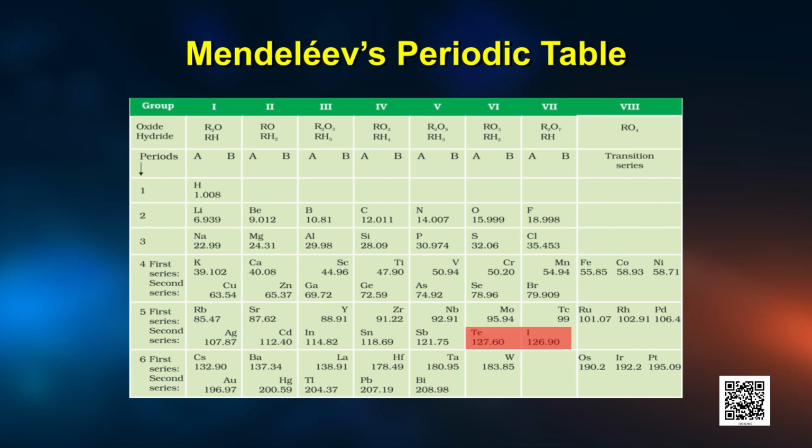If you look at period 5 and group 6 and 7, it has an element tellurium, which has symbol Te and has higher atomic mass than iodine, but is placed before it. One of the strengths of Mendeleev's periodic table was that when these gases were discovered, they could be placed in a new group without disturbing the existing order.